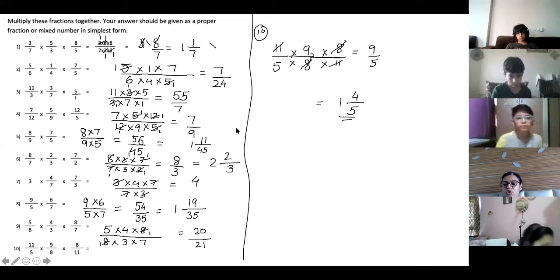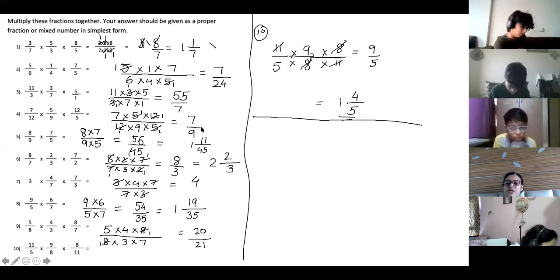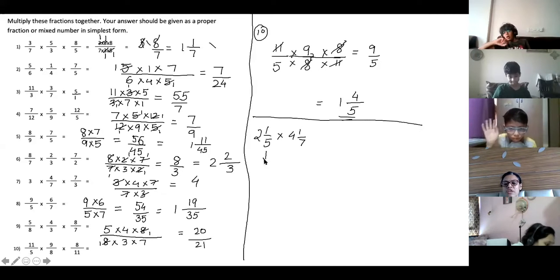Mixed fraction, you know how to convert. See, mixed fraction is very important. If you're forgetting it, please revise. If mixed fraction multiplication is given, for example, 2 1 by 5 into 4 1 by 7, what will you do? First, you will convert it into improper fraction.